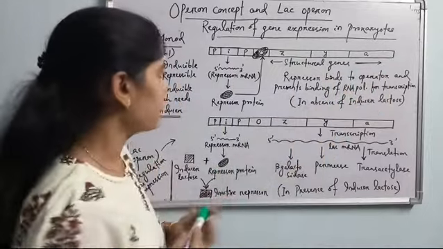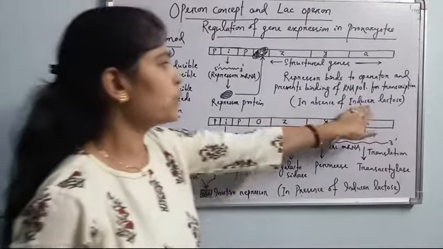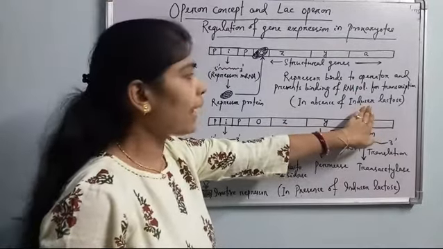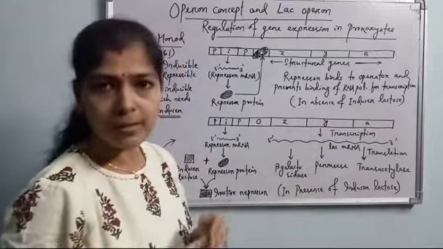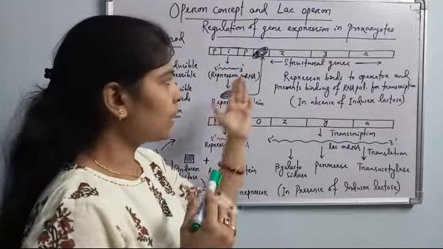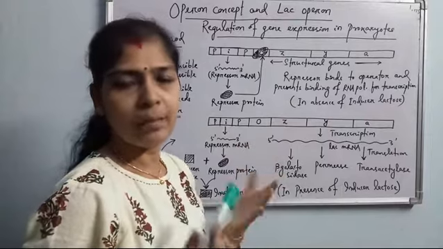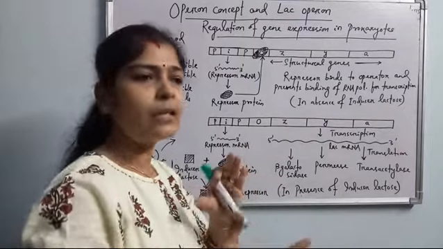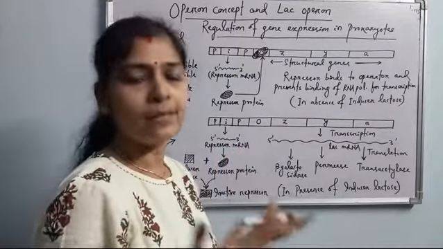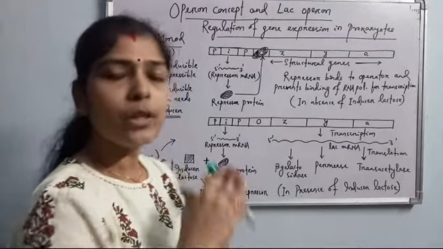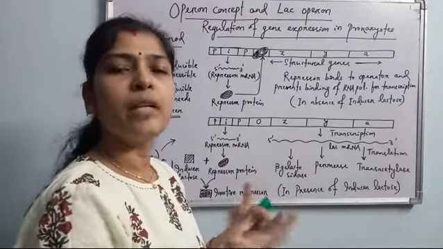Okay, so what happens in absence of inducer lactose? What happens when lactose is not present inside the bacterial cell? Then the lac operon is not needed. Means the lac operon doesn't need the enzymes to digest the lactose, so automatically the lac operon remains switched off.